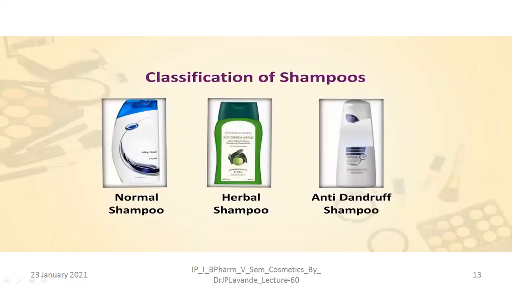So this is the classification. Shampoos have been classified as normal shampoos, herbal shampoos, and anti-dandruff shampoos. Normal shampoo is generally for cleaning, for making the hair lustrous, shiny and soft. The anti-dandruff shampoos are products with a medicinal component, used to treat various kinds of disorders associated with the hair and the scalp region, most basically dandruff.